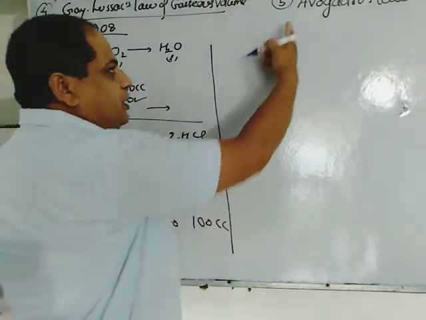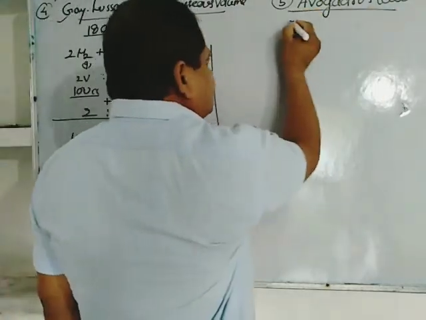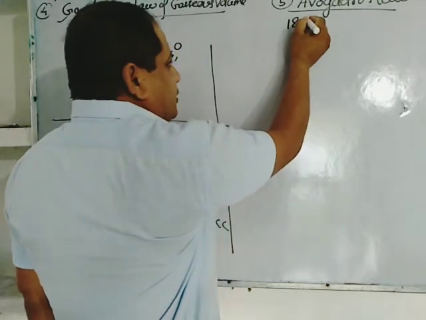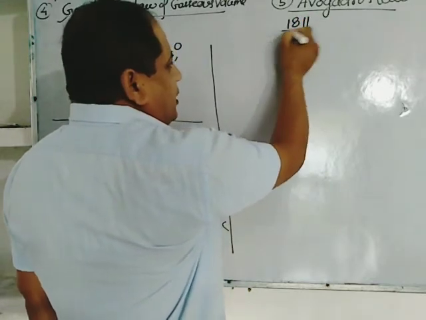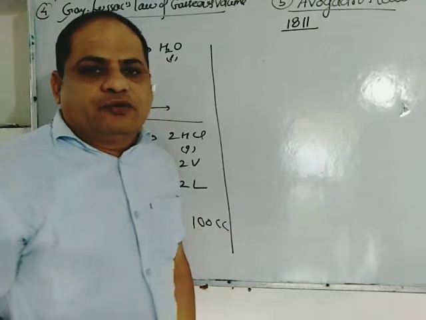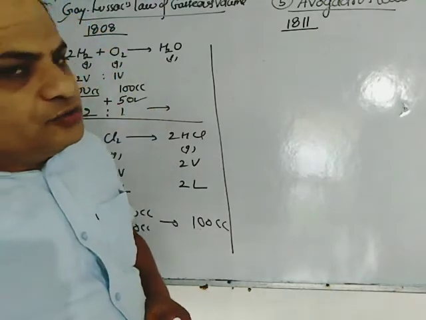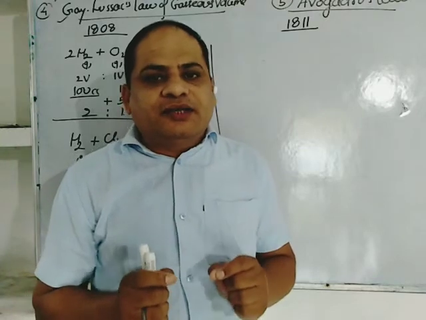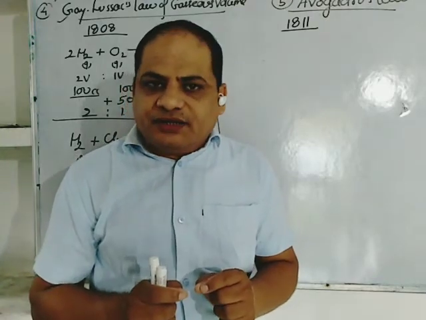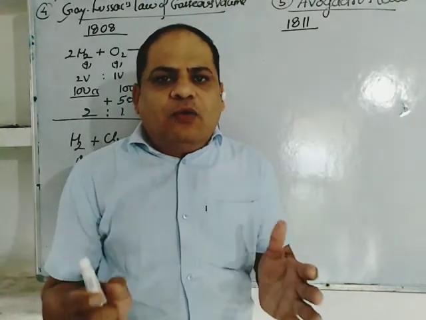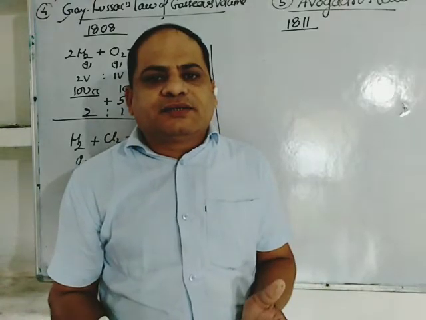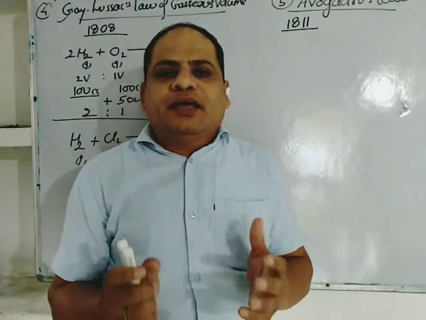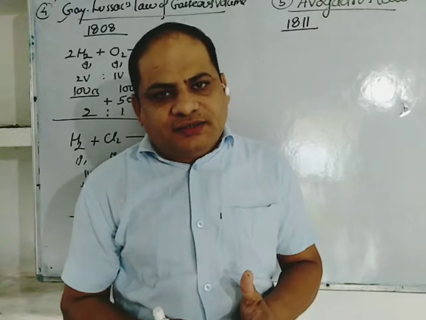Fifth is Avogadro's law. This law was given in 1811 by Avogadro. According to this law, under the similar condition of temperature and pressure, equal volume of different gases contains equal number of particles.